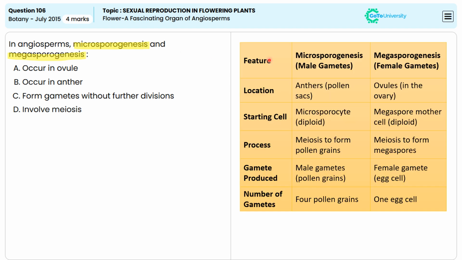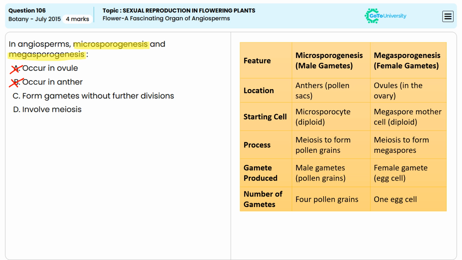Now, looking into the similarities and dissimilarities of microsporogenesis and megasporogenesis, here we have the first option, A, occur in ovule, and B, occur in anther. Coming to the location of microsporogenesis, that is the formation of male gametes, it happens in the anthers, that is the pollen sacs. Whereas megasporogenesis occurs in the ovules, that is in the ovary. So that means options A and B are incorrect answers because they are not common to microsporogenesis and megasporogenesis.